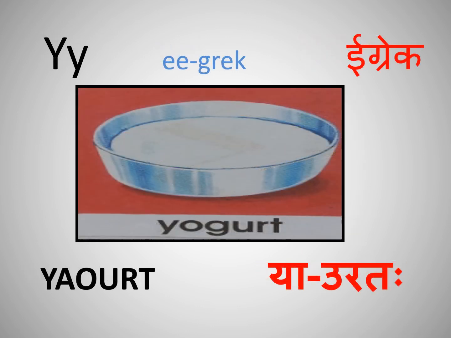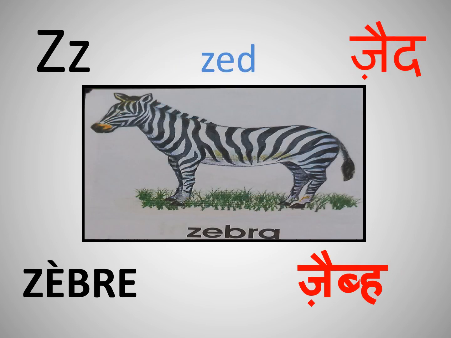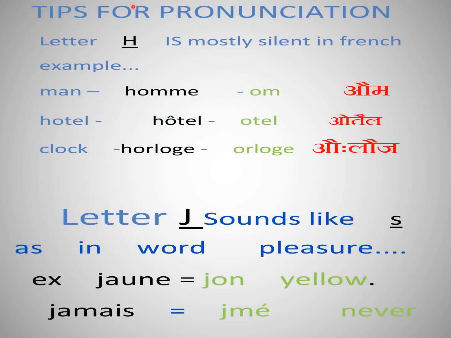Y. Y is pronounced as Y. So Y as in yaourt. Next is Z. Z as in zebra. Okay. So we have completed the alphabet. Now I'll just give you some important tips on pronunciations.